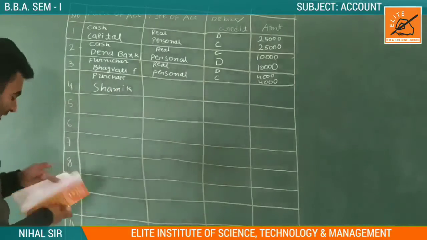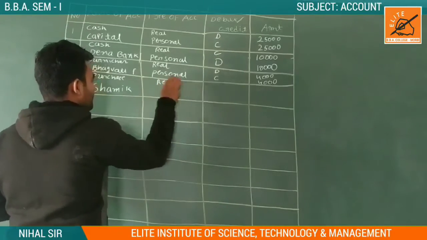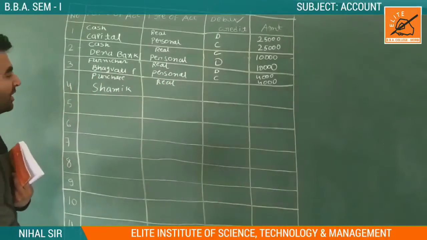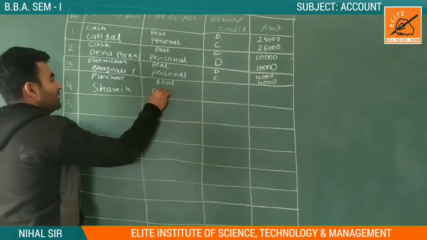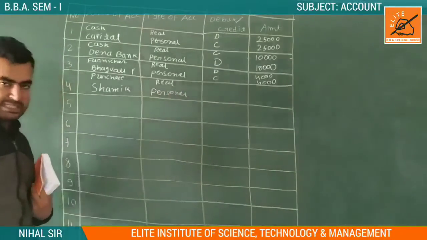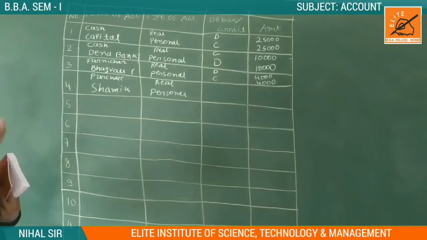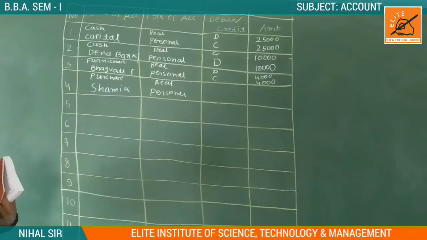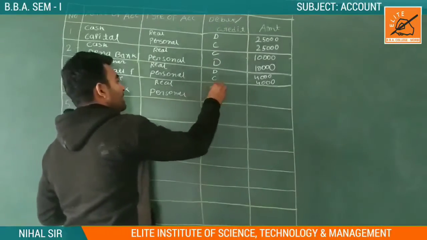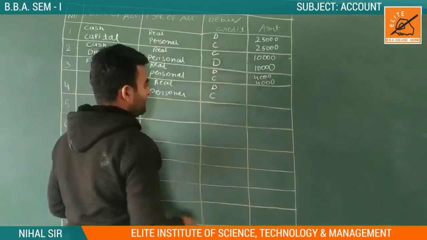Now purchase account comes to where? It is in our real accounts, because it is a dealing of goods, and goods come into a real account, and Shamik comes into a personal account. Now we are purchasing something, so we are the receiver. So receiver comes into the debit side, and Shamik is the giver, so giver comes into the credit side.